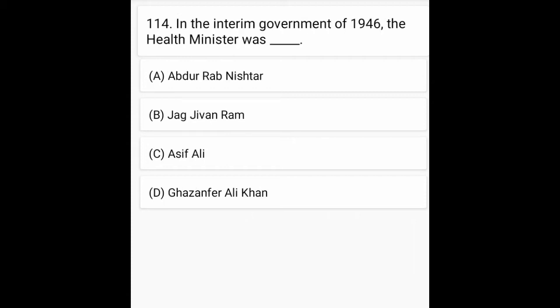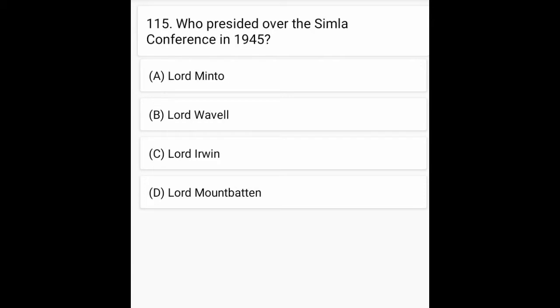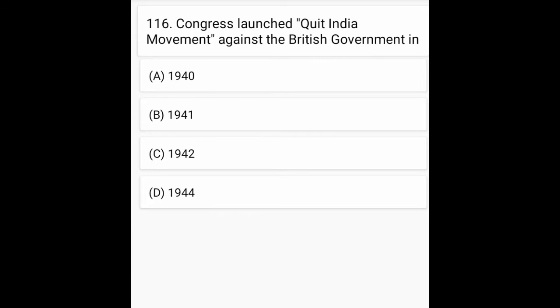In the interim government of 1946, the health minister was. Option D is correct, Zafar Ali Khan. Who presided over the Shimla Conference in 1945? Option B is correct, Lord Wavell. Congress launched Quit India, a movement against the British government in. Option C is correct, 1942.